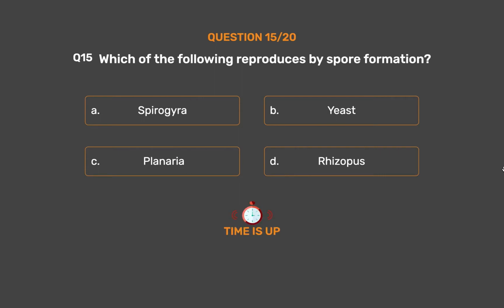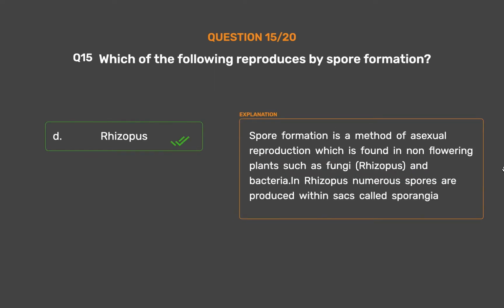The correct answer is option D. Rhizopus. Spore formation is a method of asexual reproduction which is found in non-flowering plants such as fungi, Rhizopus, and bacteria. In Rhizopus, numerous spores are produced within sacs called sporangia.